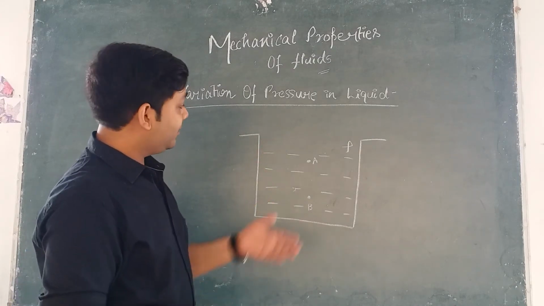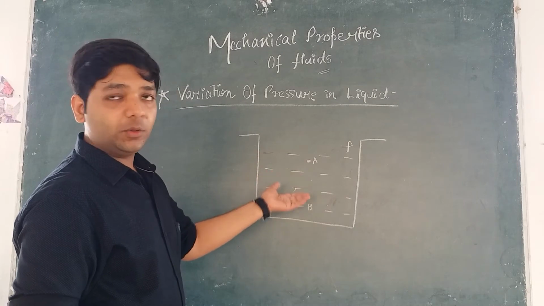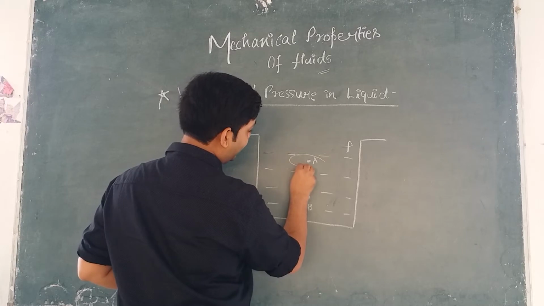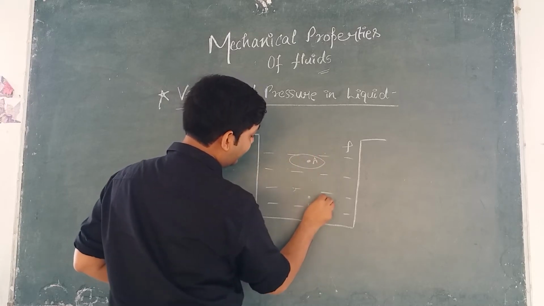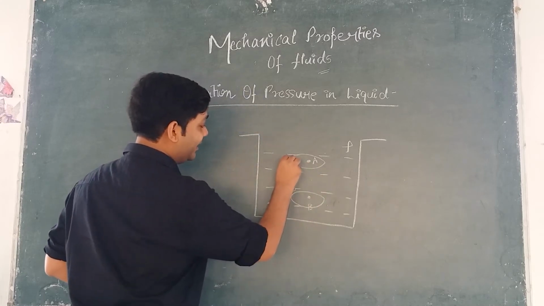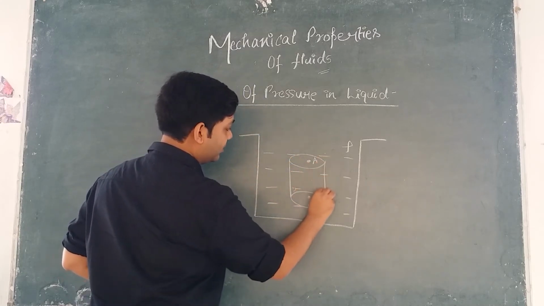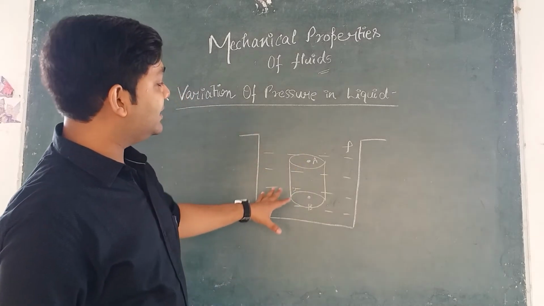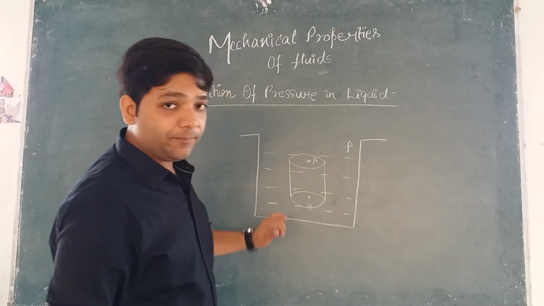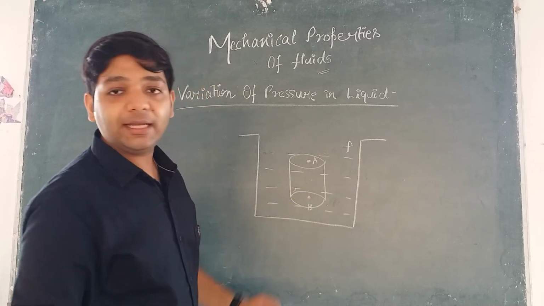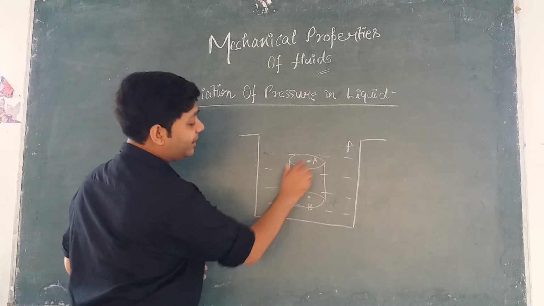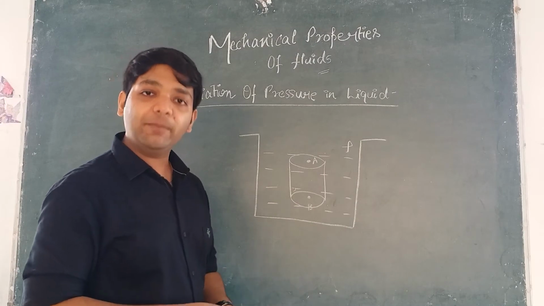So our method of measuring pressure needs an area. So let's consider some area. I am drawing this circular area, and similarly I am drawing this circle of radius r. Both are of radius r, and let's connect these two. So we have considered an imaginary cylinder, and the upper base of it contains point A, and the lower base of it contains point B, right? So now we have a cylinder of water, an imaginary cylinder.